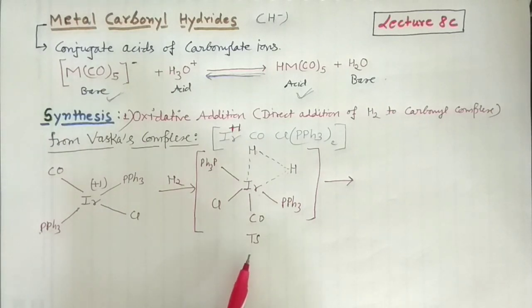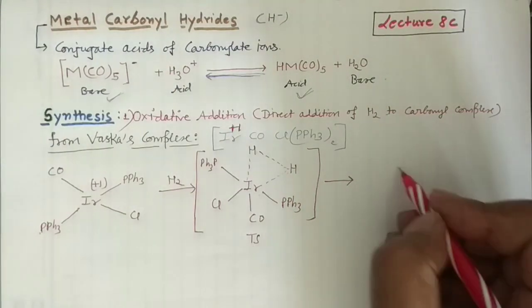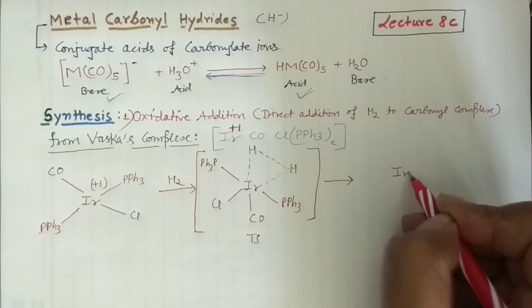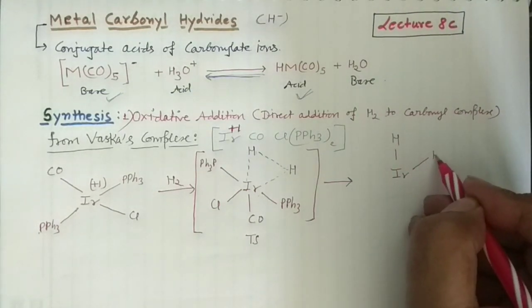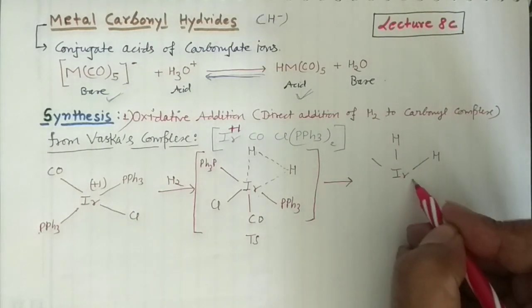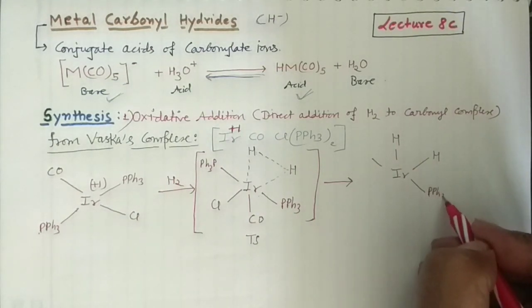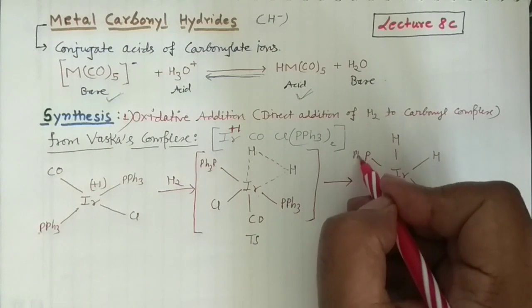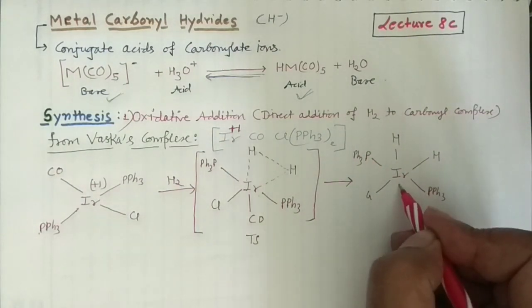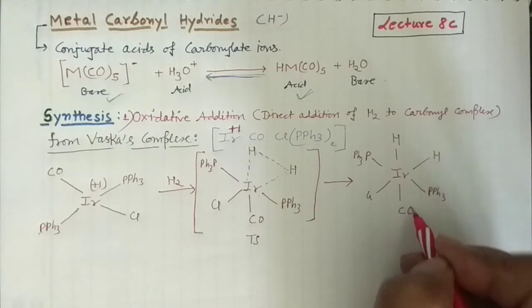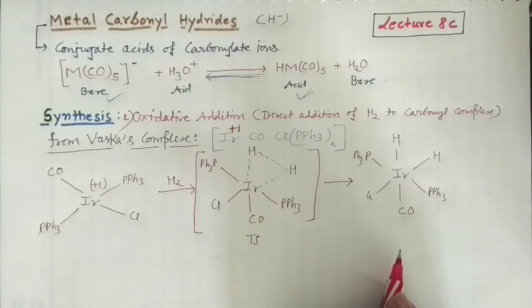Due to this instability, this will break, and you will have this compound of iridium here. One hydrogen is here, another hydrogen is here, and these are the triphenylphosphines, PPh3, and again PPh3, and then your chlorine, and then your carbonyl, right? This structure you will have then.